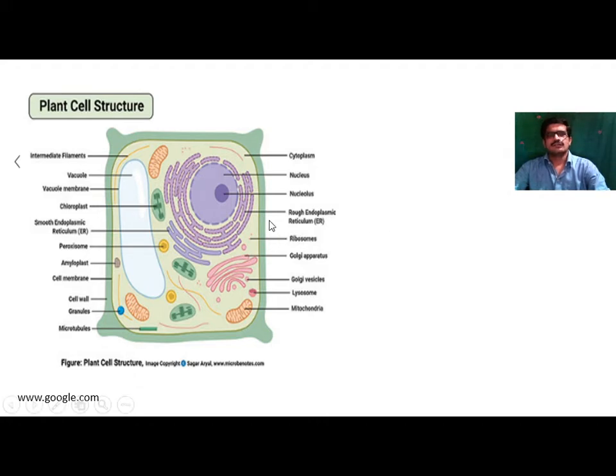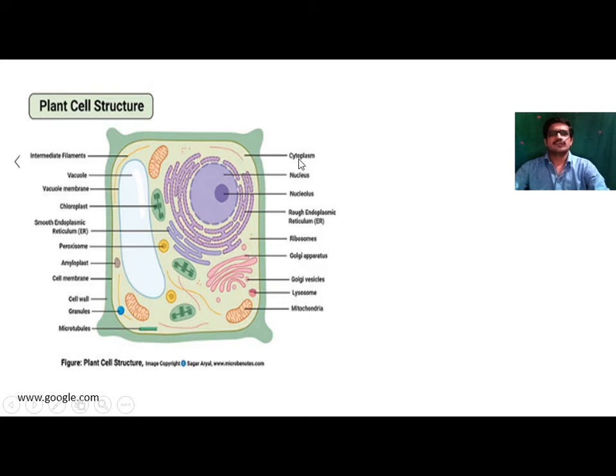This cell wall is made up of 2 to 3 layers, and below this cell wall there is the presence of the plasma membrane. This plasma membrane acts as a semi-permeable membrane, and this cell wall is made up of a chemical component called cellulose. So inside this cell wall there is the presence of matrix, or a fluid structure called cytoplasm. This is the living fluid of the cell.